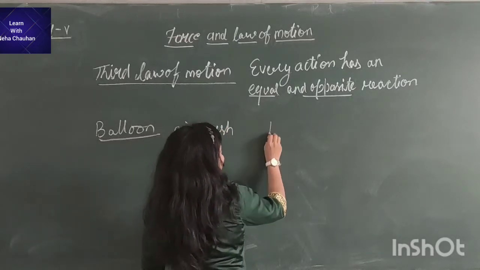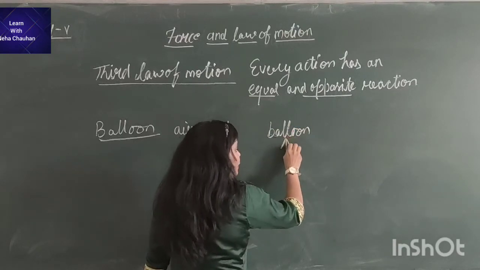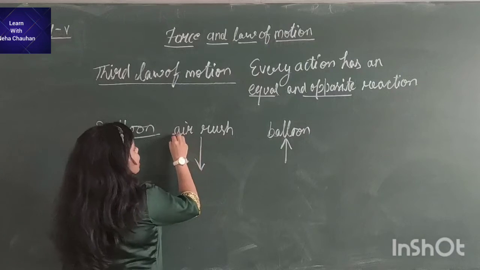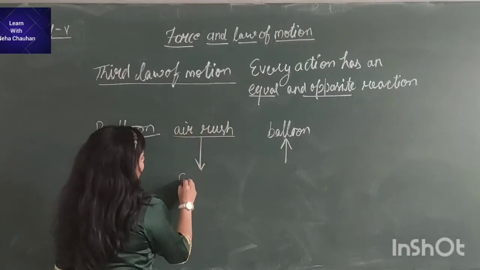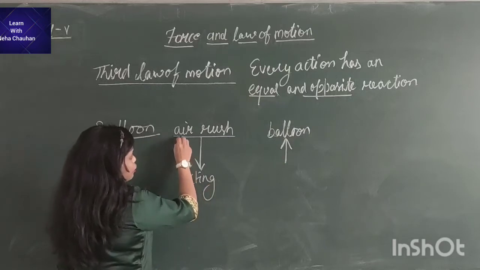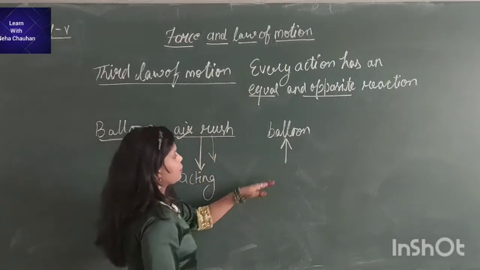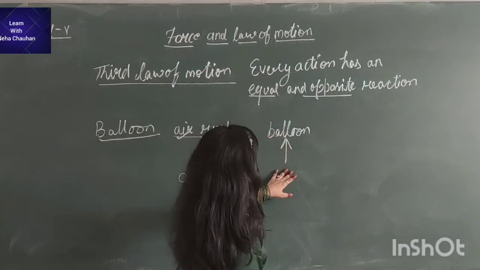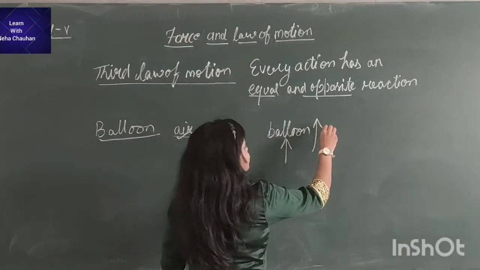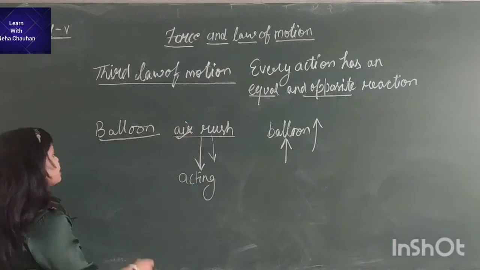But the balloon goes up in the air. That means the action performed by the air is downward, but the reaction by the balloon is upward, which is opposite and equal also, right?